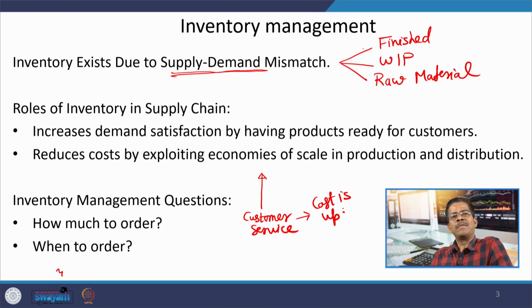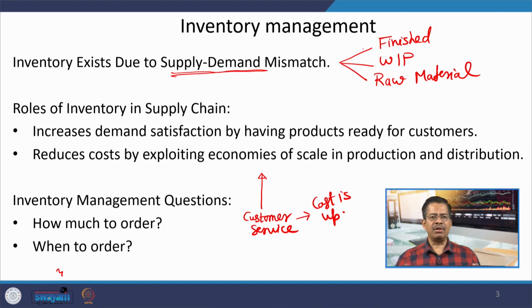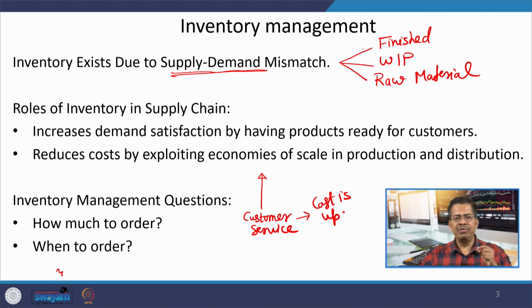So, therefore, the requirement is we need to optimize this inventory system in such a manner that you should have a decent level of customer service, and at the same time your cost is also not increasing too much. So, that is a very interesting decision making problem: what should be the optimal level of inventory which will help you in improving the customer service, and at the same time the cost of keeping the inventory is also not too excessive. Therefore, we have two very important questions for which we are expecting the answer.